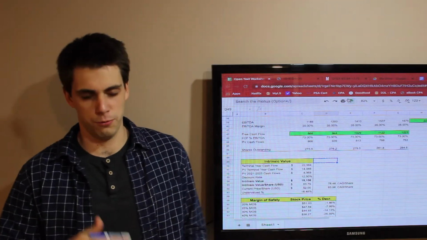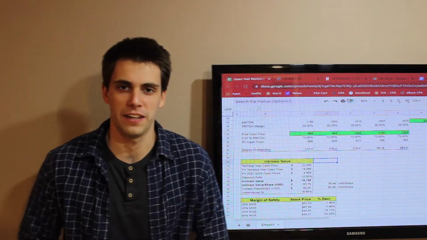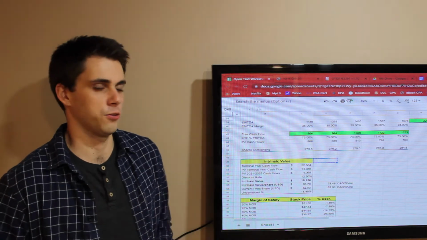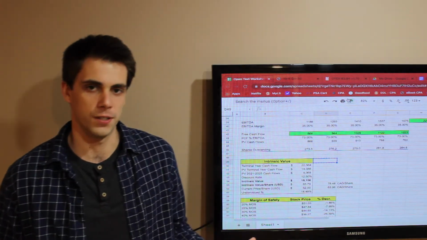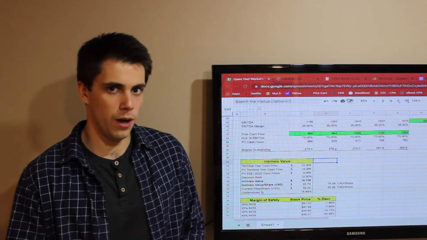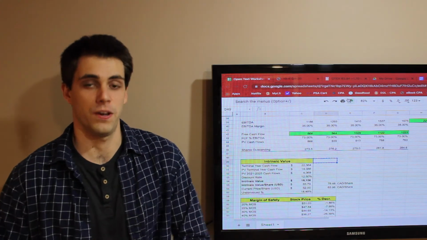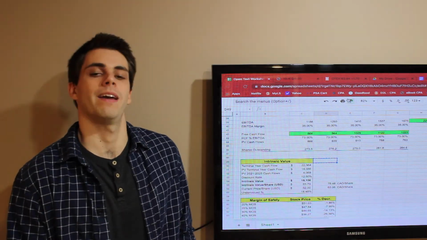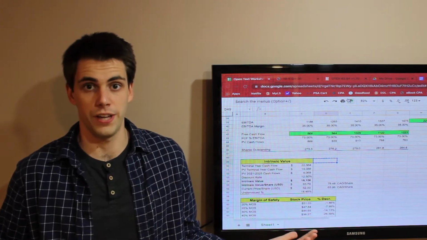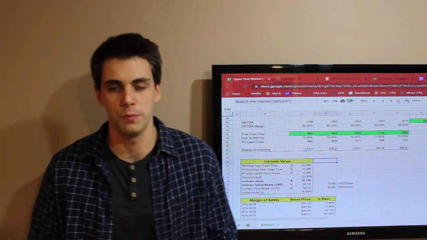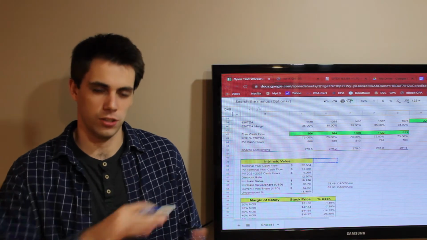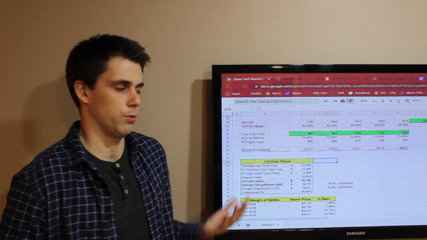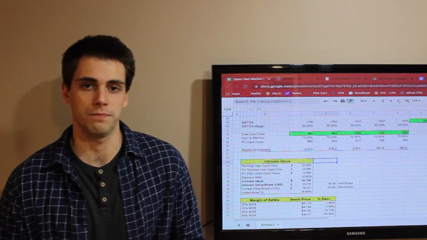So does this mean, because we've identified that possibly this company is undervalued, that you should just drop whatever you're doing and go buy as much of the stock as you possibly can and remortgage your house so you can buy OpenText stock? No, obviously not. Because you do have to build in a sufficient margin of safety when you're investing in individual companies especially, because you don't know what's going to happen in the future, right? We tried to make reasonable projections based on historical data about this company and what their free cash flow will be, what their shares outstanding will be, and then just kind of used a reasonable discount rate based on what we're looking for. So 12.5%, which is our required rate of return.